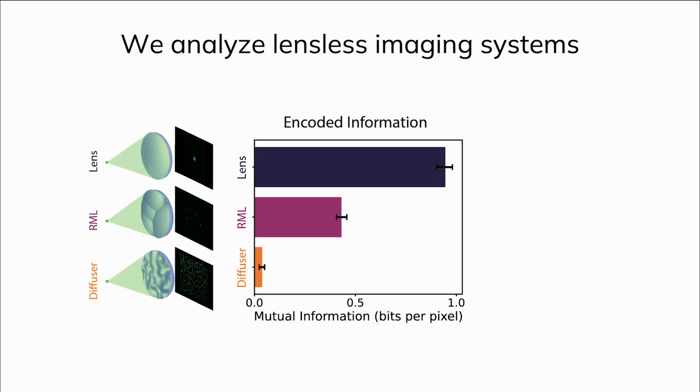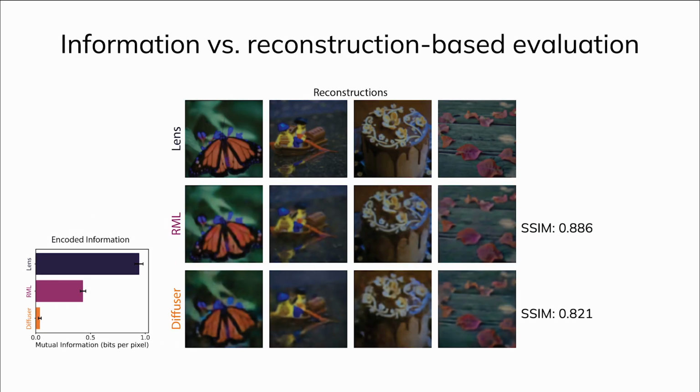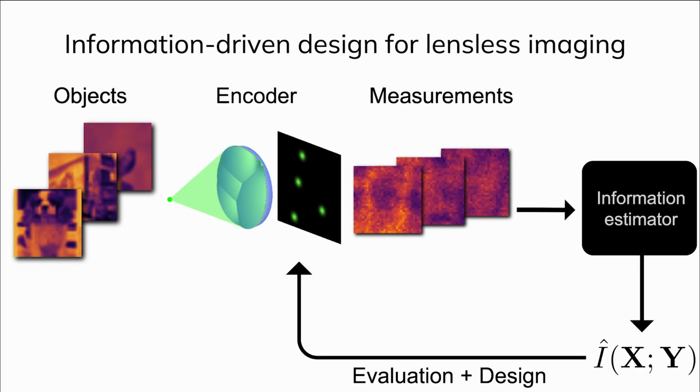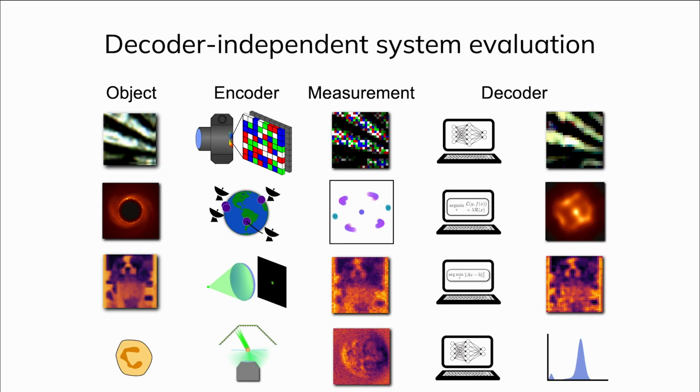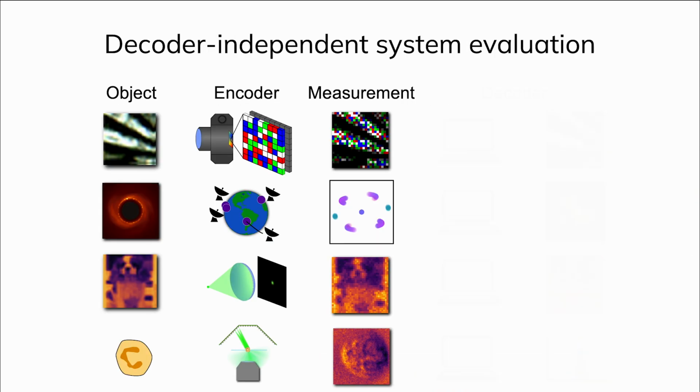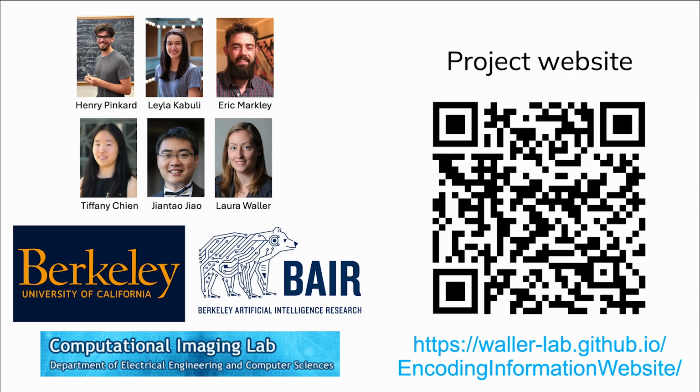For example, we can compare traditional and lensless imaging systems. We can show that mutual information is in agreement with reconstruction-based evaluation. We also use information-driven design to optimize encoders using gradient-based methods. Our approach predicts decoding performance, but only uses measurements, so we don't need ground truth data. As a result, it's broadly applicable. If you'd like to learn more, please visit our project website.